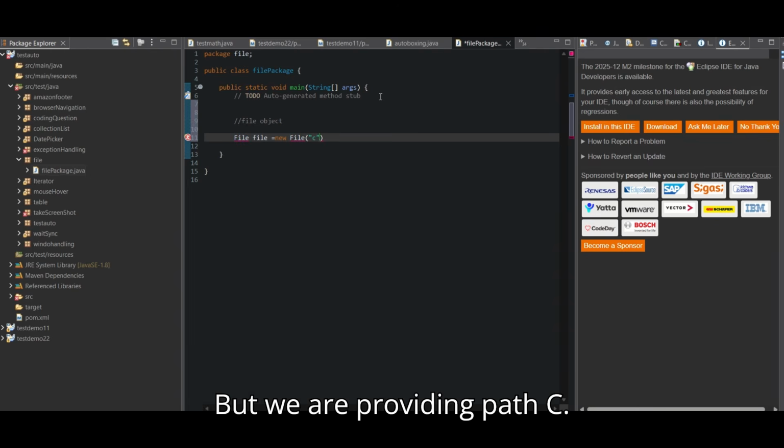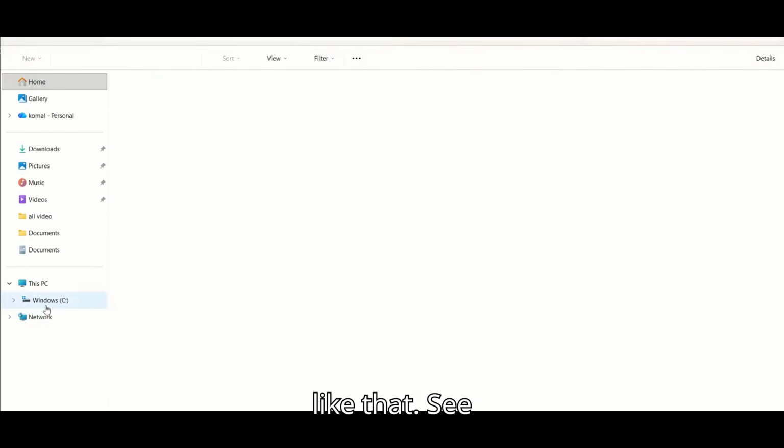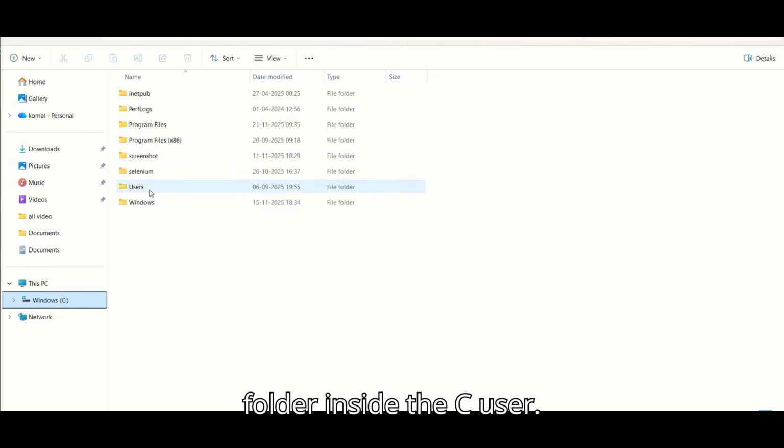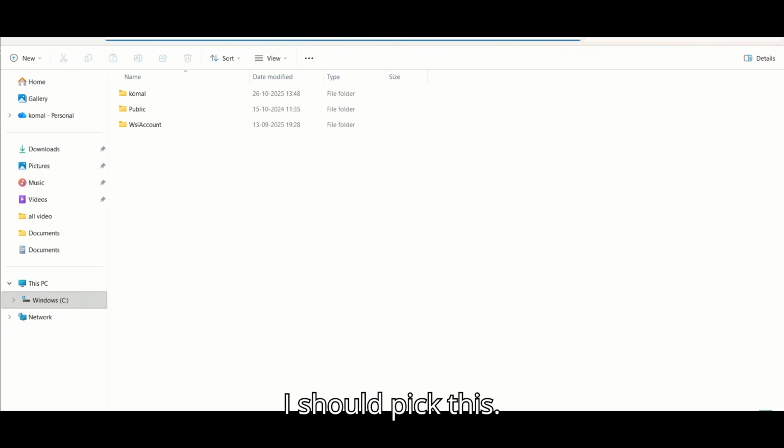We are providing the path: C, backslash, users. Let's suppose I will give the path like that. C folder, inside the C users.